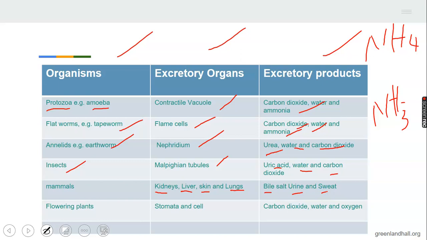Next one is flowering plants. Some of us will say flowering plants do not have excretory organs and products. We will be wrong by saying so, because flowering plants also pass out excretory products. The organs of excretion in flowering plants are the stomata and the lenticels. The excretory products in these flowering plants are carbon dioxide, water, and oxygen. Like we were told in primary school, plants give us what? Oxygen, and they take in carbon dioxide. So that is why oxygen is an excretory product of plants.